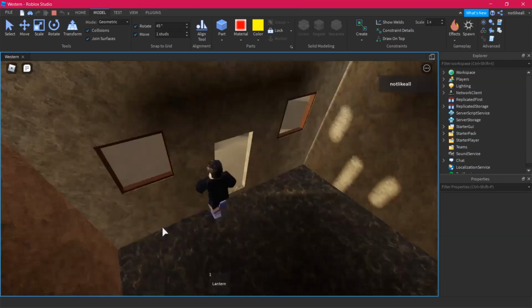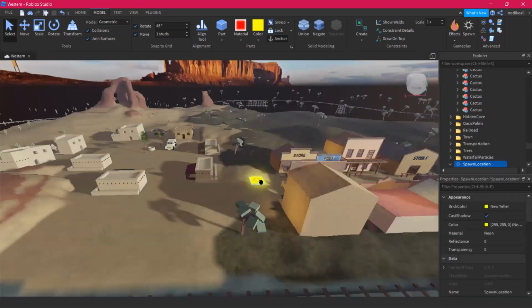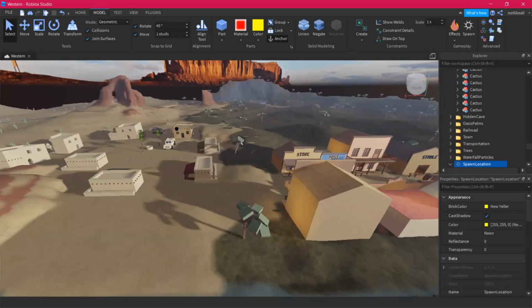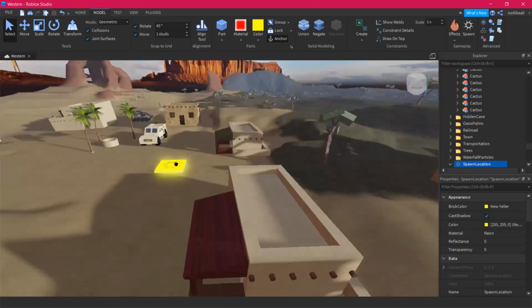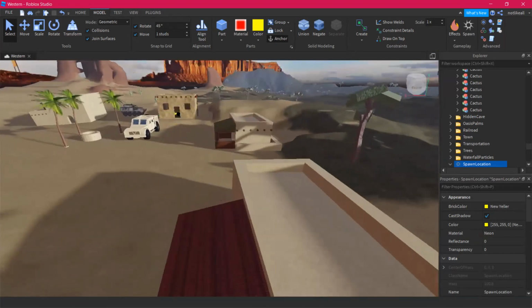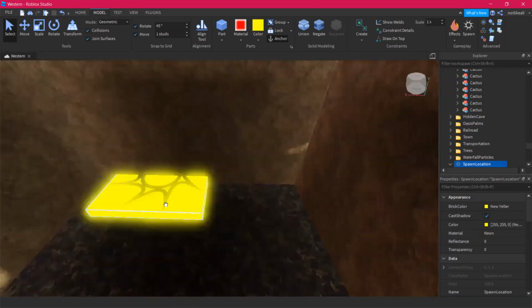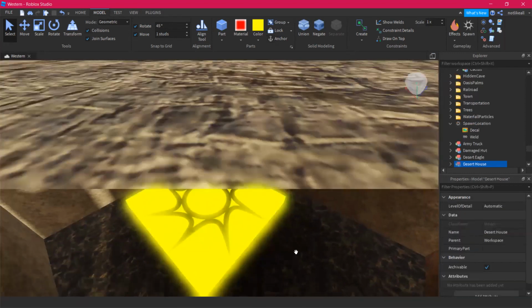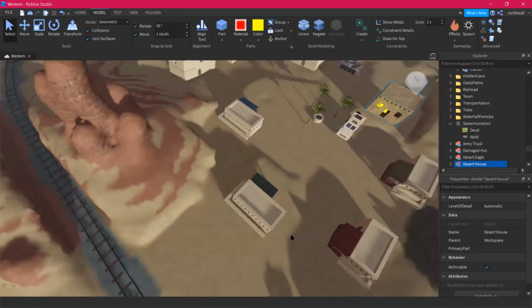Oh, I was guessing. Let's have the spawn location inside this house. This will be much cooler. What do you think? Right? Spawn location inside the house will be much better. So I'm gonna send the spawn location over here. Yeah, this will be much better. So as a player, you're gonna join here. Now, we got the spawn location. Things are looking better. Well, let's start.